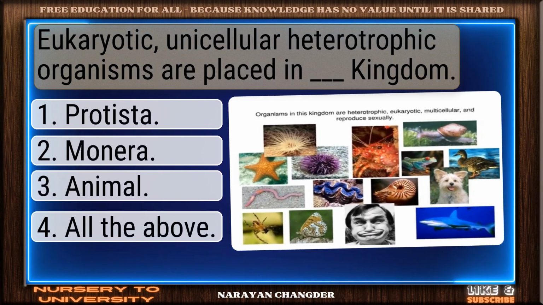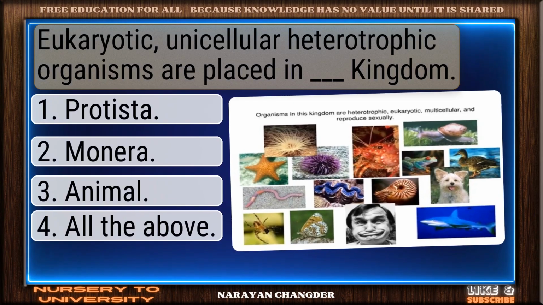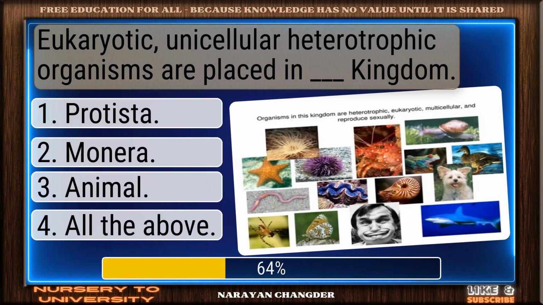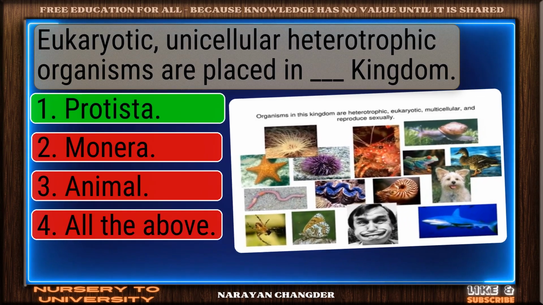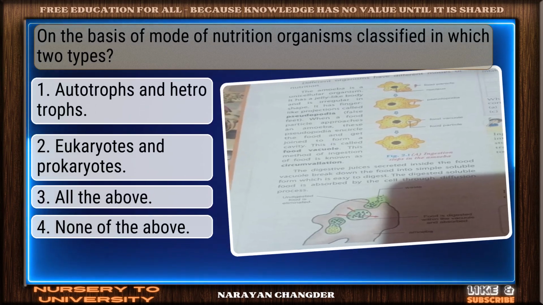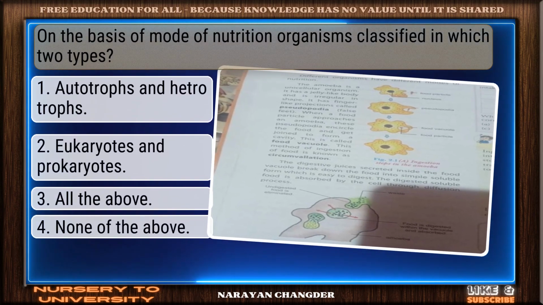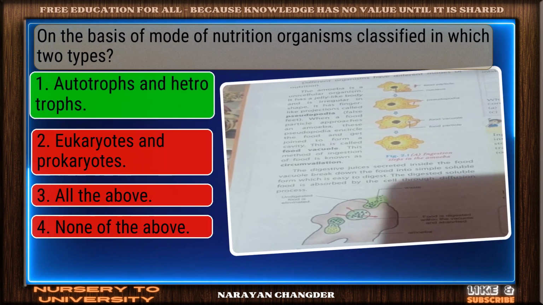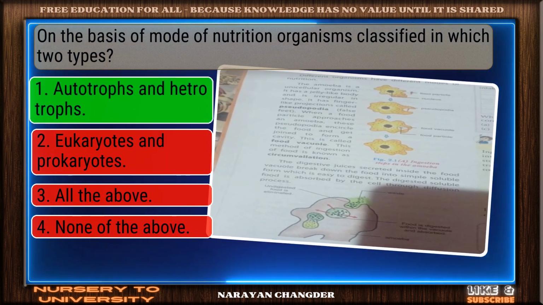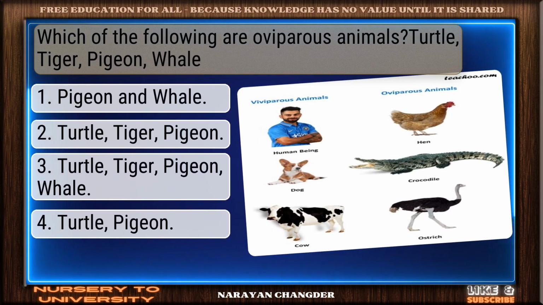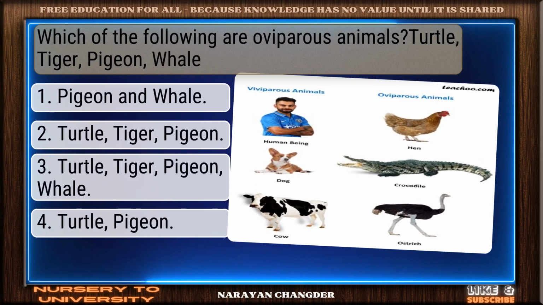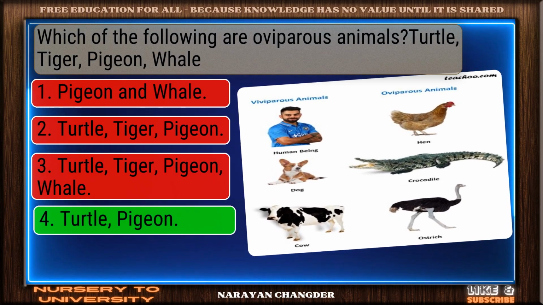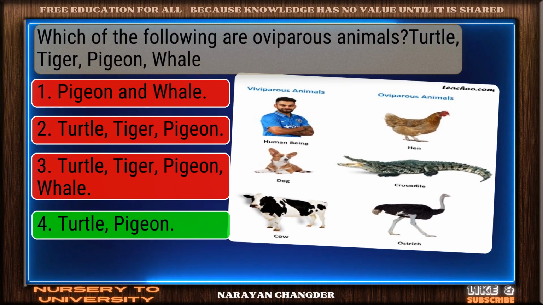Question number 91. Eukaryotic, unicellular heterotrophic organisms are placed in dash kingdom. Great job. Protista is the accurate answer. Question number 92. On the basis of mode of nutrition, organisms are classified in which 2 types? You got it. Your choice, autotrophs and heterotrophs, is right. Question number 93. Which of the following are oviparous animals? Turtle, tiger, pigeon, whale. Nicely done. Turtle, pigeon is a solid answer.